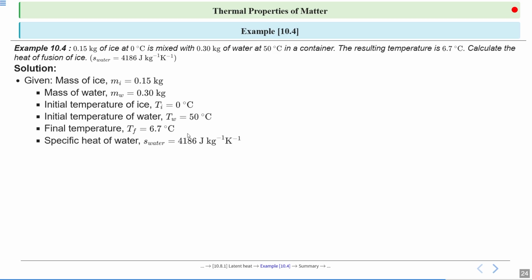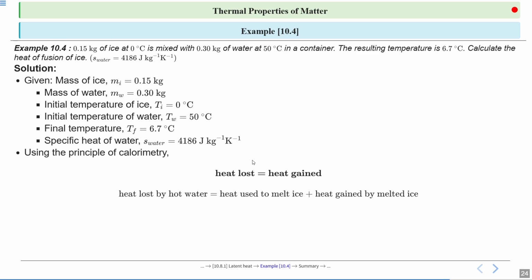Specific heat of water 4186 joule per kg per Kelvin. Alright, so these are the given terms. Using the principle of calorimetry, that is heat lost is equal to heat gained. So heat lost by hot water is equal to heat used to melt ice plus heat gained by melted ice.